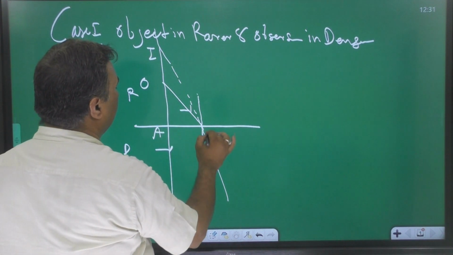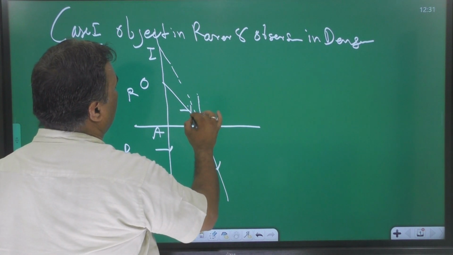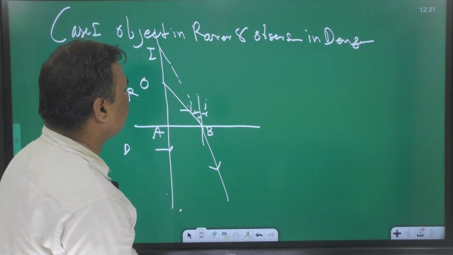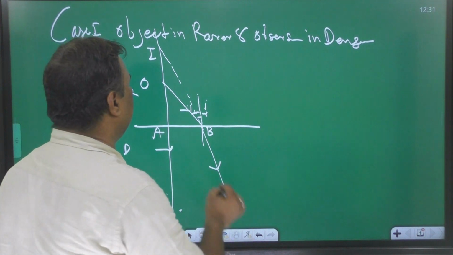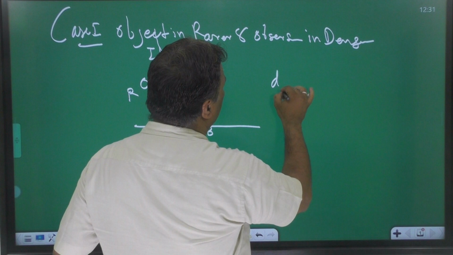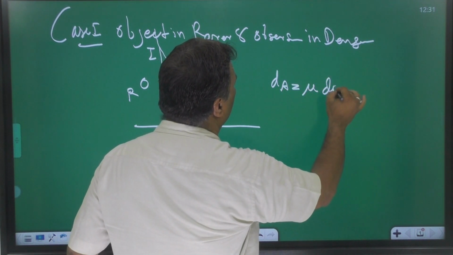This is A, this is B, this angle is i, this angle is r. This situation is the reverse of the first case. D apparent is equal to mu into D real.